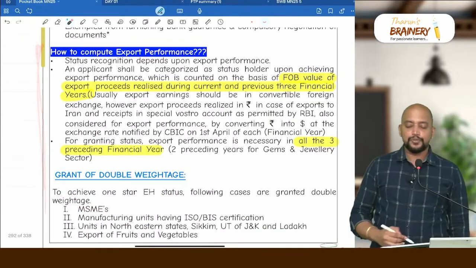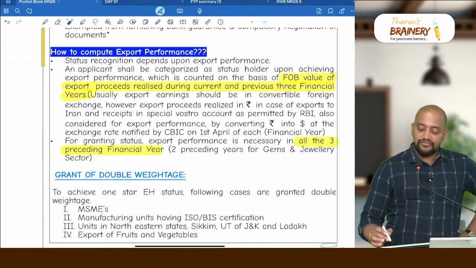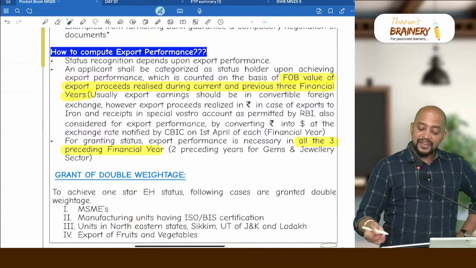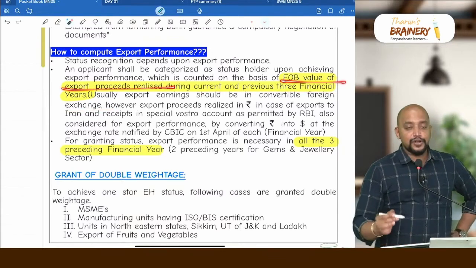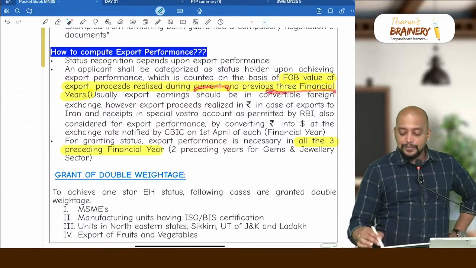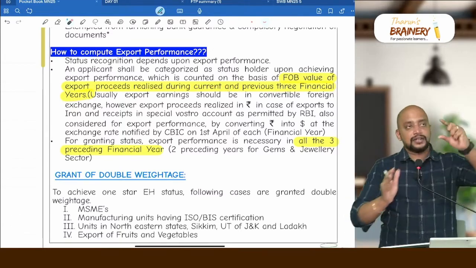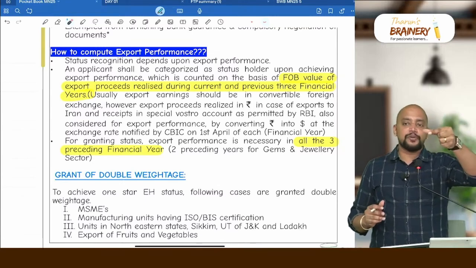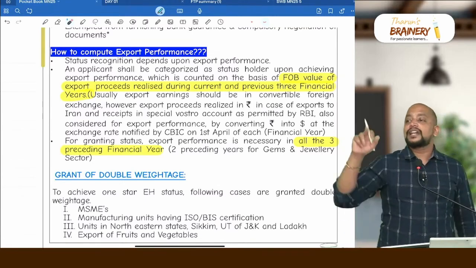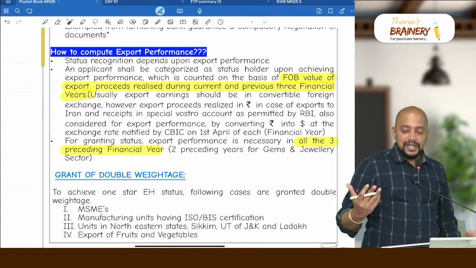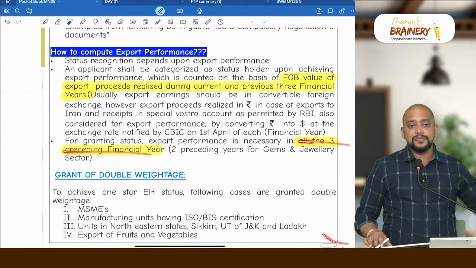How to compute export performance? Listen, export performance is not 1 year. Export performance is based on current and previous 3 years. FOB value of export proceeds realized during the current and previous 3 years we need to take. So current year plus last 3 years, you aggregate it. That will be taken as the export performance. Say for example, current year and previous 3 years cumulatively $10 million.